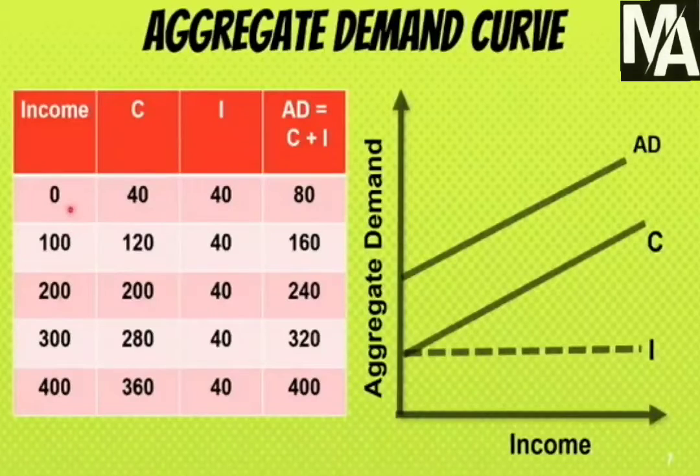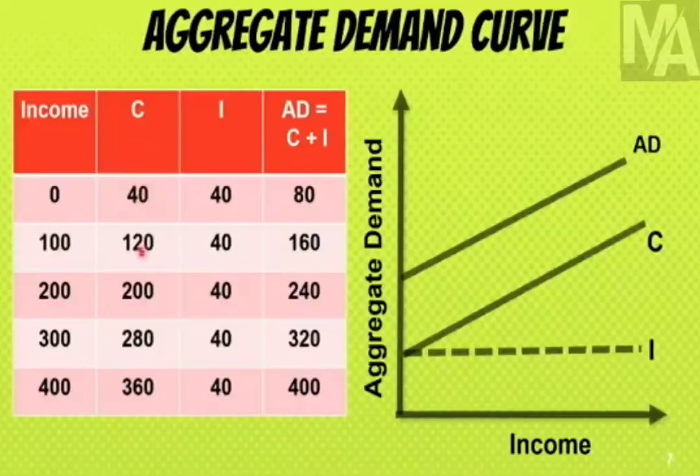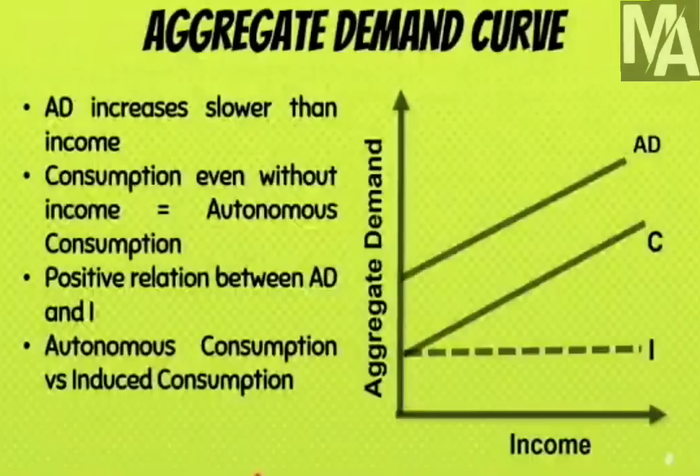For example, here, when income was 0, my consumption was only 40. But when my income suddenly increased to 100, I am not satisfied with only 40, but I want to purchase more goods, and that is why my consumption has increased to 120. And so, because of this, my consumption has been induced by the income. Therefore, that kind of consumption which increases with an increase in income is called induced consumption.